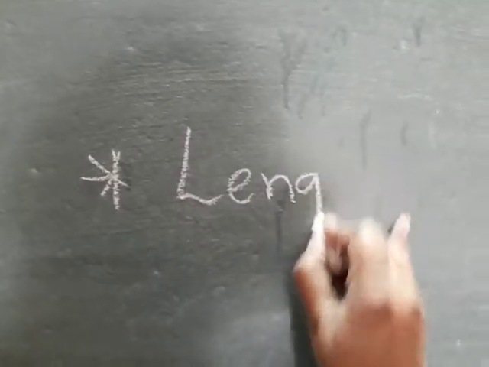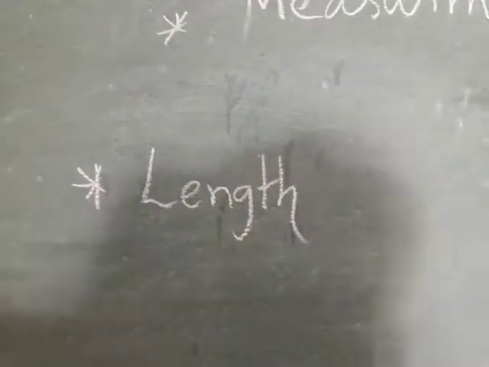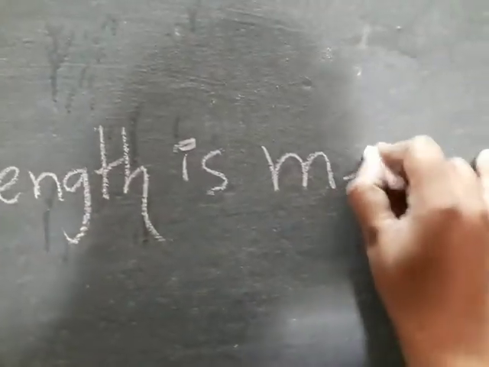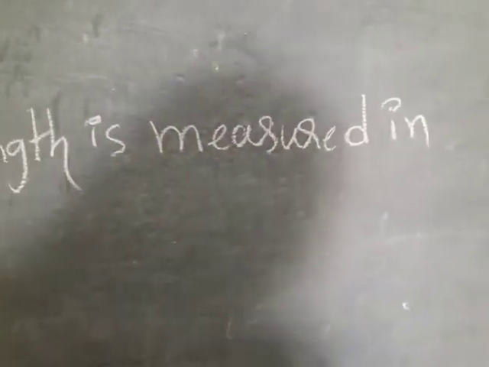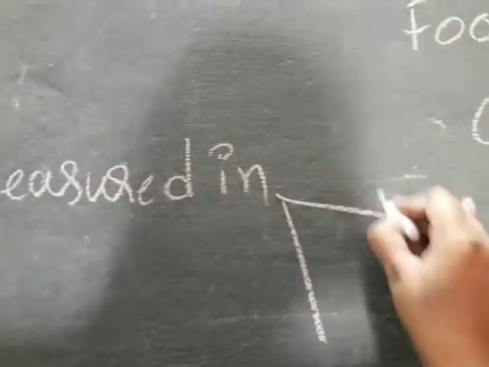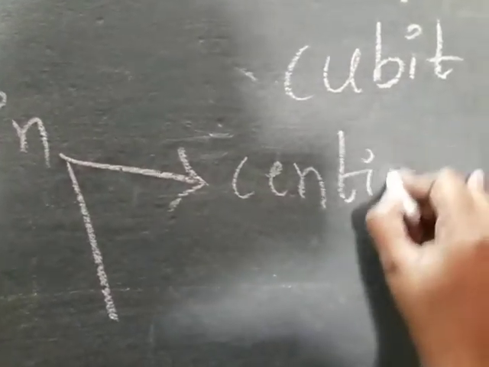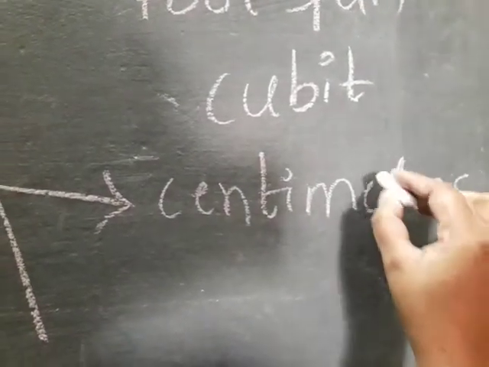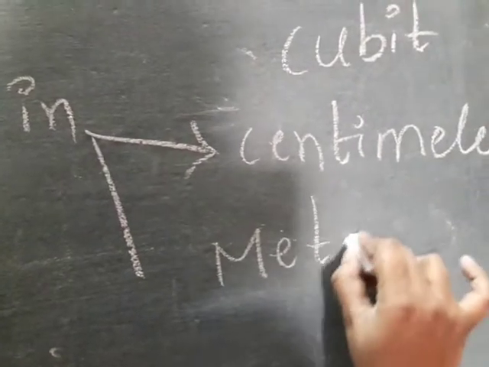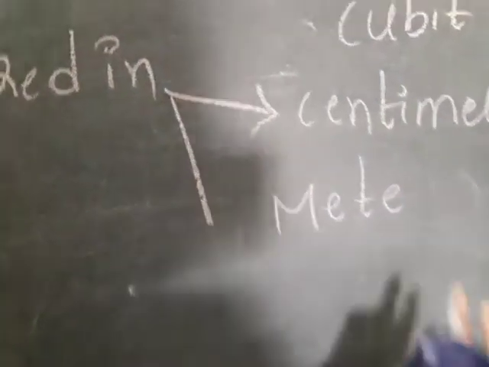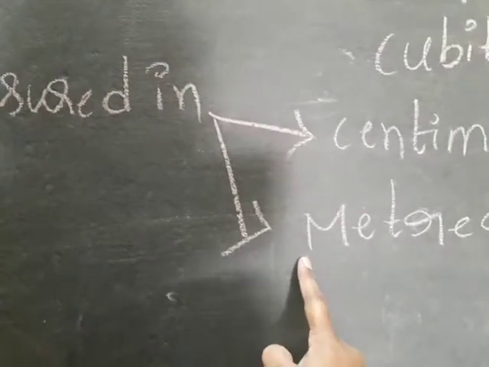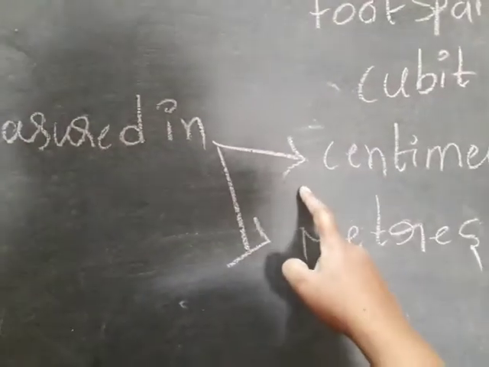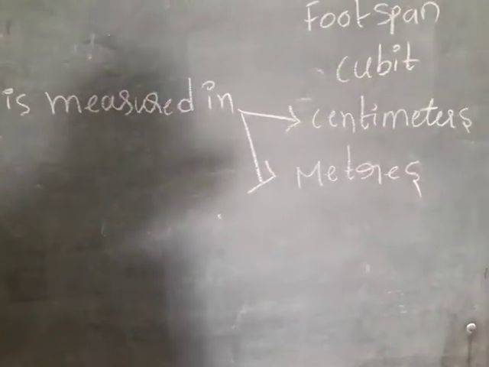Next important point, length. Length is measured in centimeters and meters. Long distances we measure in meters. Small distances we measure in centimeters. Length is measured in centimeters and meters.